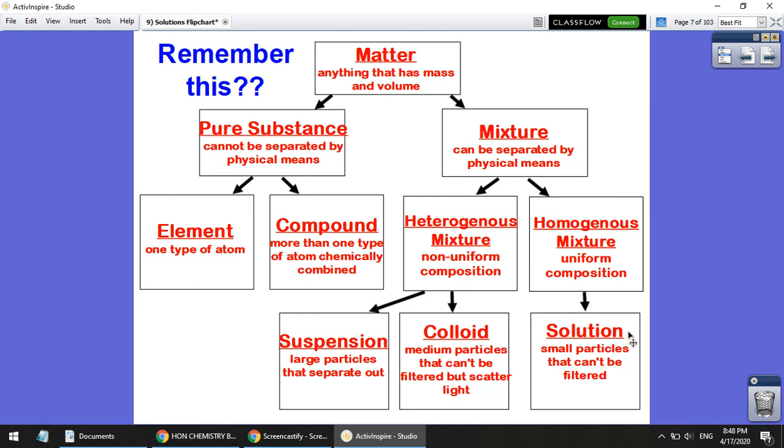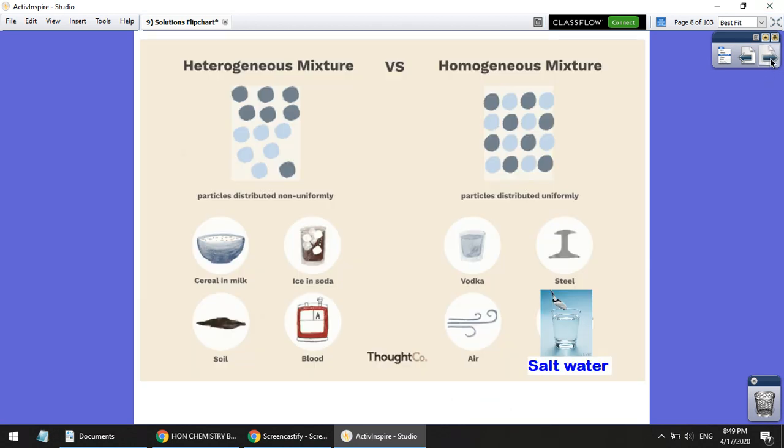Well, it turns out that a solution is just another word for a homogeneous mixture. And just a little refresher on that difference. Remember that homogeneous mixtures have all parts looking the same. So the particles in them are distributed uniformly. We don't have two separated parts of that mixture. The mixture fully mixes together so that all parts of the mixture look the same. And remember that the prefix homo means same, and hetero means different.